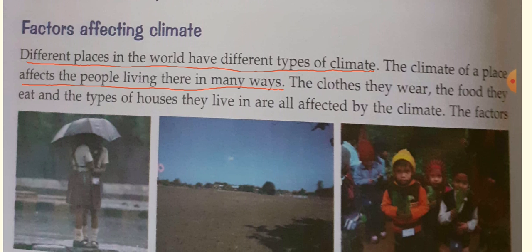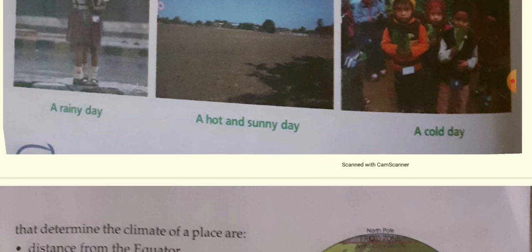Let us come to the factors affecting climate. Different places in the world have different types of climate. The climate of a place affects the people living there in many ways. The clothes they wear, the food they eat, and the types of houses they live in are all affected by the climate.